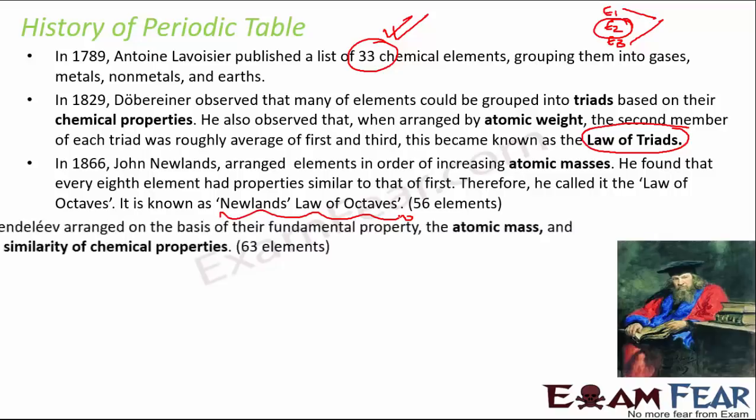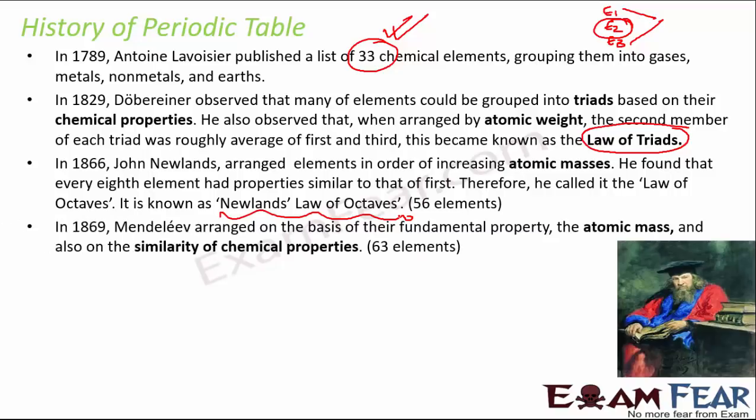Okay, and then with time, again in 1869 came Mendeleev, and he arranged the elements on the basis of their fundamental property, which he thought to be atomic mass. So he arranged the elements as per their atomic mass and also on the similarity of chemical properties. So now he considered two factors, atomic mass and chemical properties, and based on these two, he was successfully able to arrange almost 63 elements, and that was really good at that point in time. So he could also predict the existence of some elements which were not known at that time. So that was again wonderful. So he not only could arrange the existing elements, he could also predict some new elements.